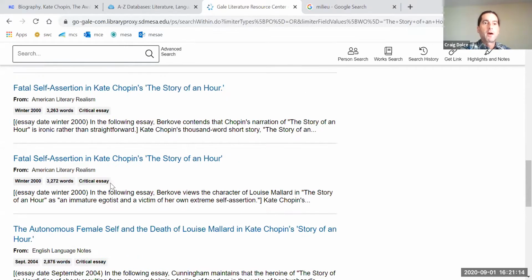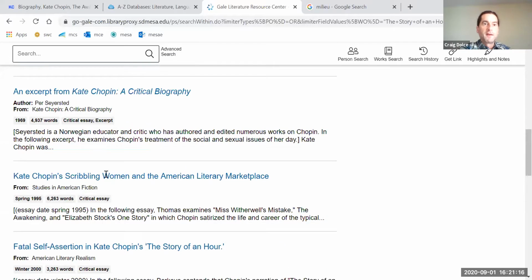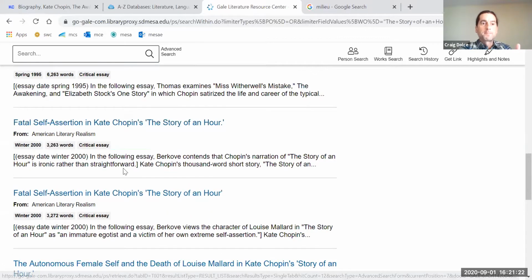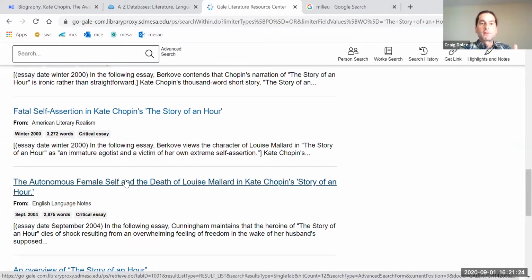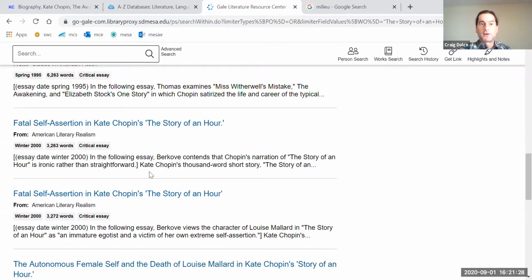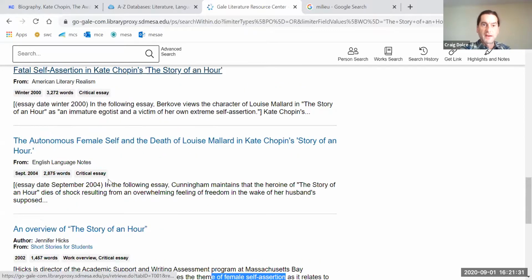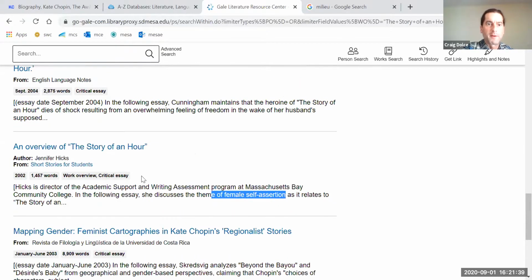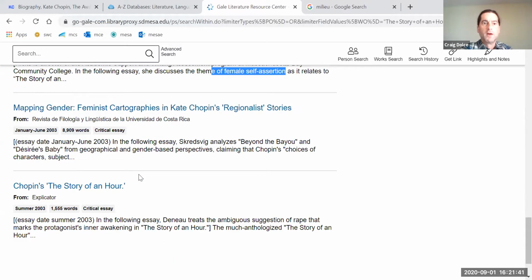Okay, so going back up, right? Per Sejersted, dealing with setting and milieu. Fatal self-assertion, dealing with character and plot. Autonomous female self, dealing with character, plot, and also milieu. And you can say this one's milieu in some ways too, because of the irony in the setting. Why is Joy actually not, why is she not happy? Why is she actually something else when she sees it? Overview of The Story of an Hour, female self-assertion, again, character, milieu, gender criticism, these guys' ideas.